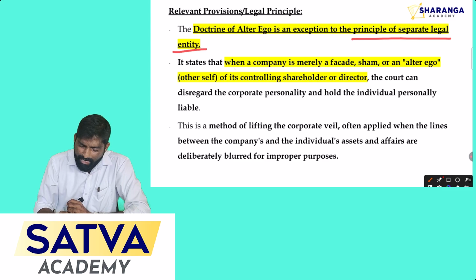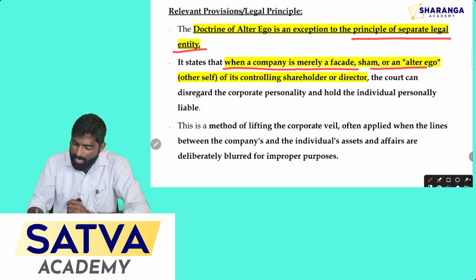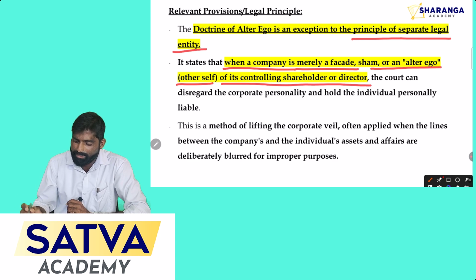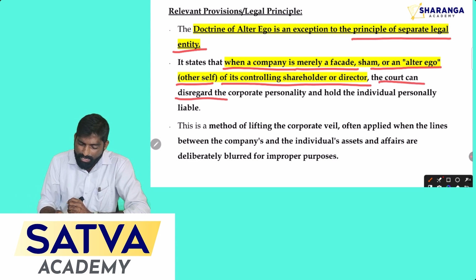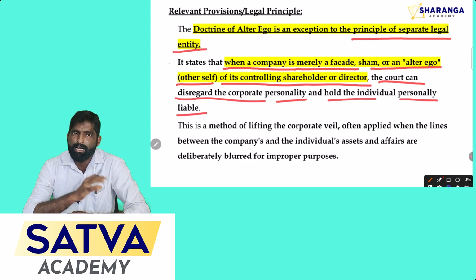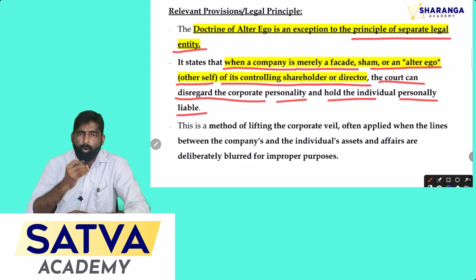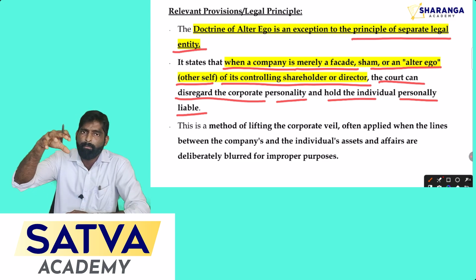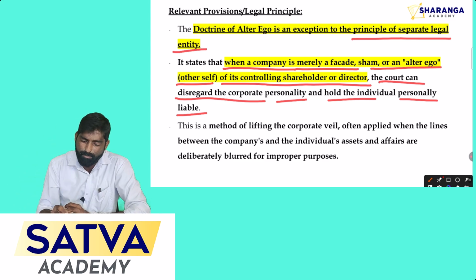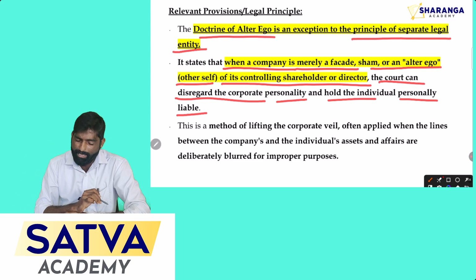Now it states that when the company is merely a facade, sham, or an alter ego, or its other self of its controlling shareholders or director, the court can disregard the corporate personality and hold the individual personally liable. See, whenever a person misuses the company status, in that case, court can lift the corporate veil and make the natural person liable to pay the company's liability. That is the concept of doctrine of alter ego.